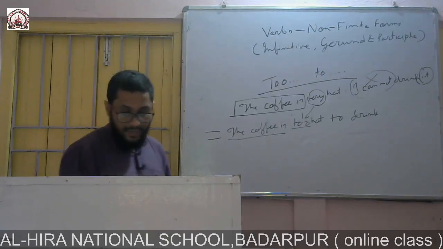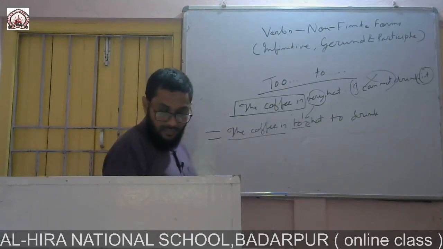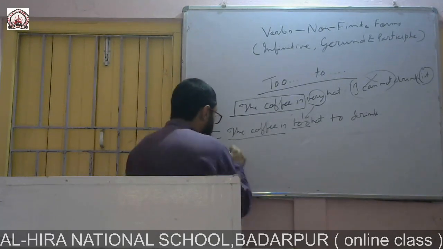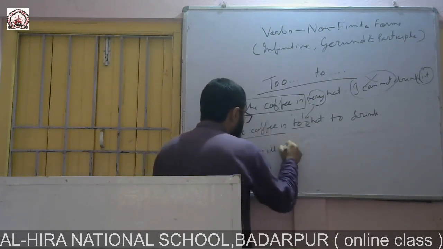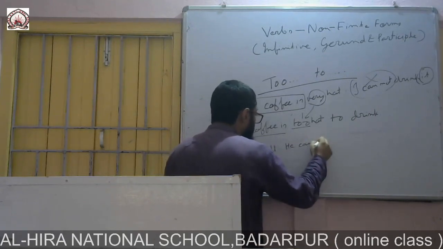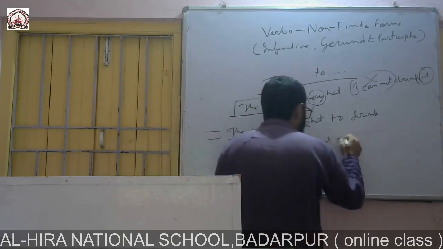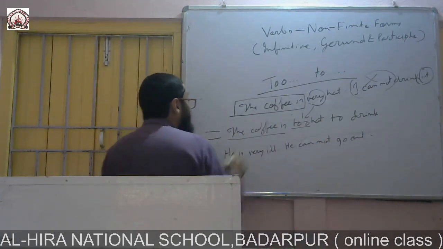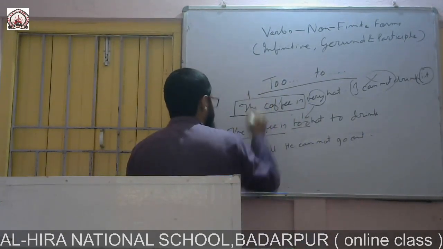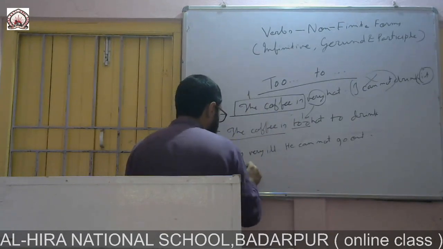Another one. He is very ill. He cannot go out. First of all we have to write the very beginning person. He is, instead of very we have to write what?